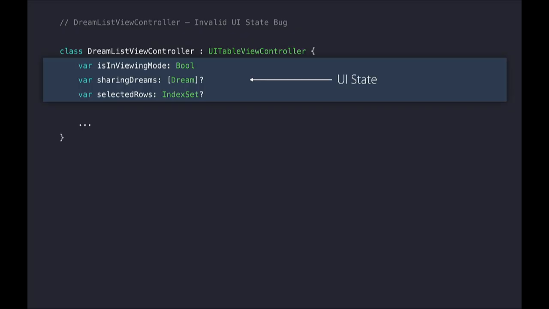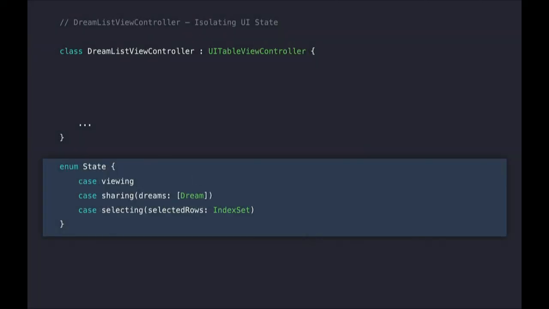And so how can we solve this problem? Well, enums are actually perfect for mutually exclusive values. And so we can turn all of our UI state properties into cases on an enum value. And from there, we can just add a state property to our view controller.